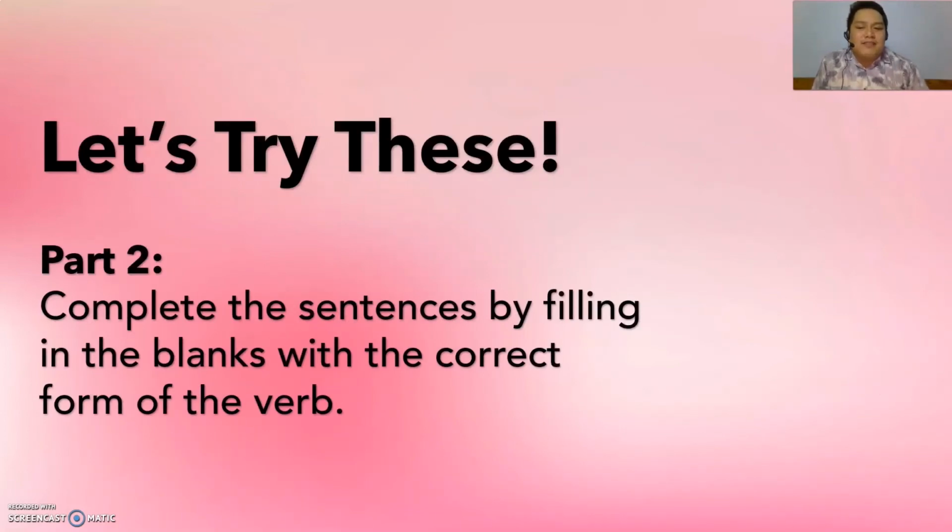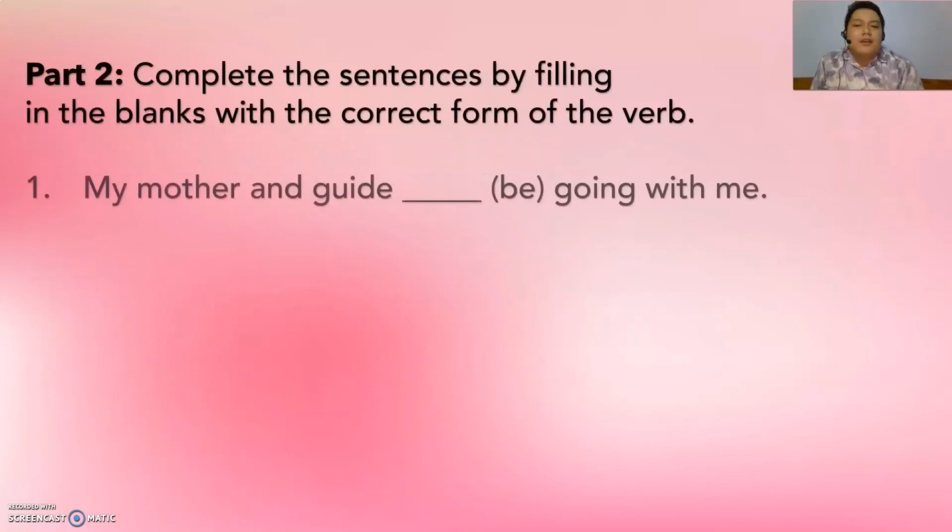Complete the sentences by filling in the blanks with the correct form of the verb. So this time, you are going to complete the sentences, but there are no choices anymore. However, I have clues. Okay, I have clues which are enclosed inside the parentheses. So let's proceed. Number 1, my mother and guide blank going with me. Inside the parentheses, I have the word be because we have to think of a be verb. So that's a clue, okay? So we are going to think of a be verb which will agree to the subject, my mother and guide.